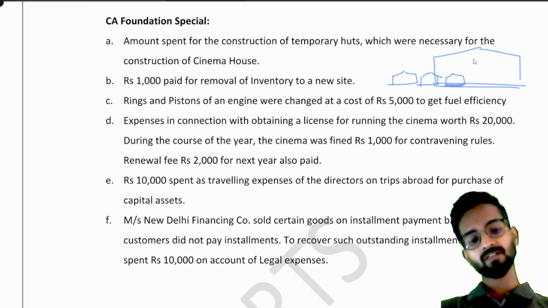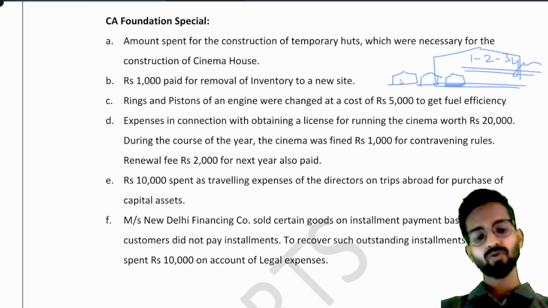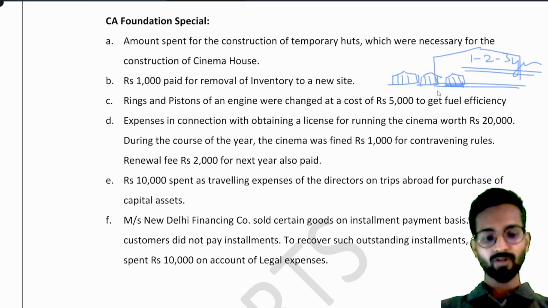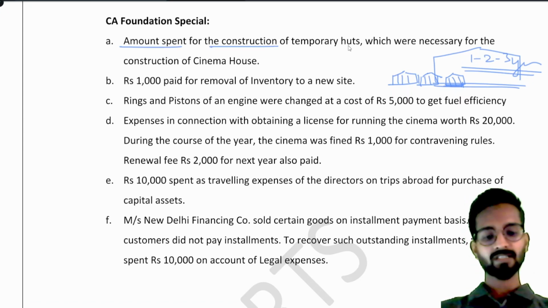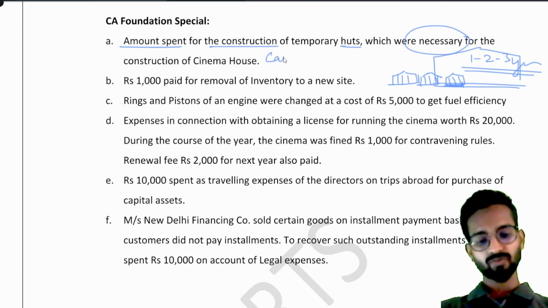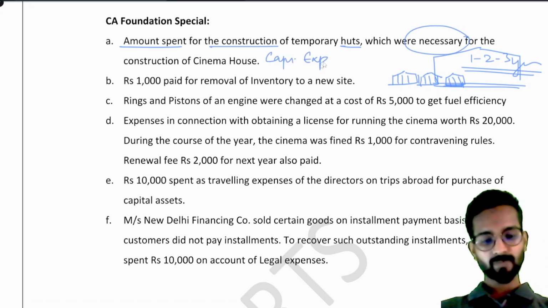Now the construction will go on for 1 to 2 or say 3 years. So what these temporary huts they are building for their laborers to live in, we are spending for that construction because it is necessary. So you will say this is also your capital expenditure.